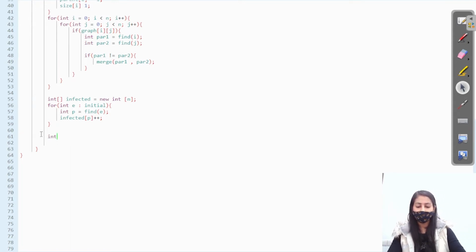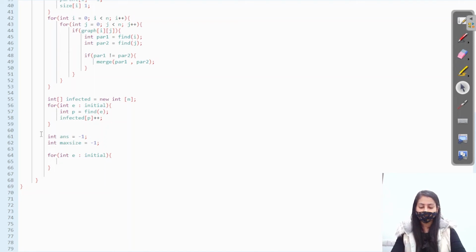Next, let's find our answer. Let's mark the answer to -1 and also the max size to -1, right? Move in the initial array. First of all find the parent of e.